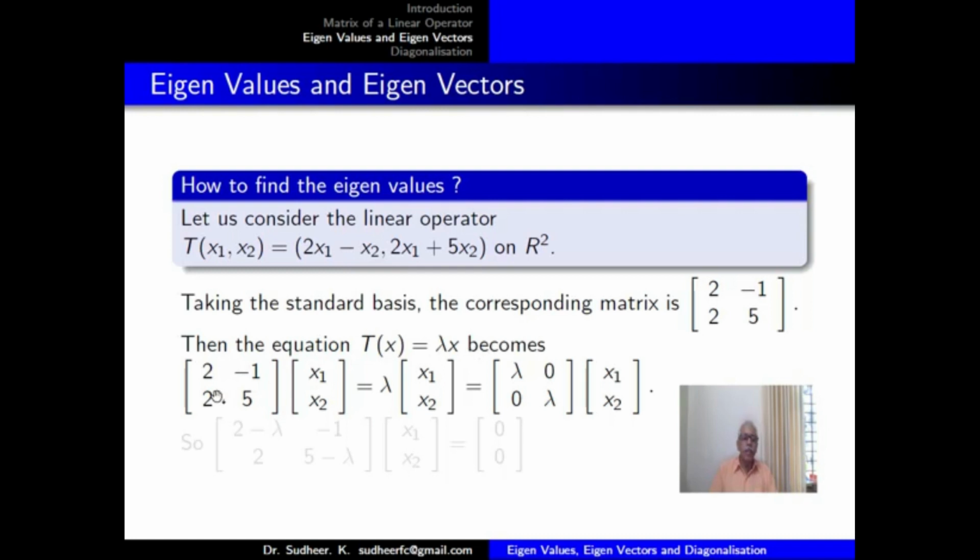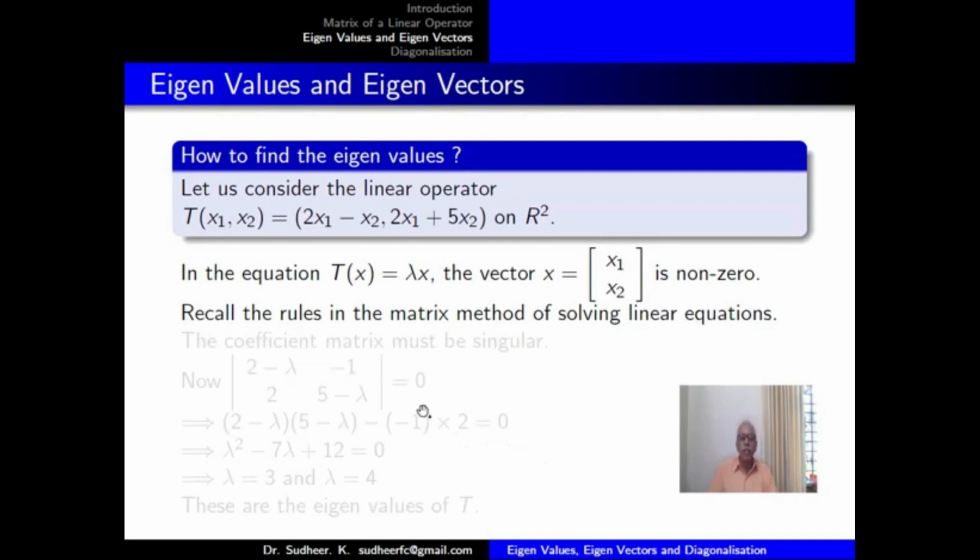It becomes [[2, -1], [2, 5]] multiplied by the column matrix (x1, x2) equal to lambda times the column matrix (x1, x2), which is [[lambda, 0], [0, lambda]] multiplied by (x1, x2). This can be rewritten as the matrix [[2 - lambda, -1], [2, 5 - lambda]] acting on the vector (x1, x2) equal to (0, 0).